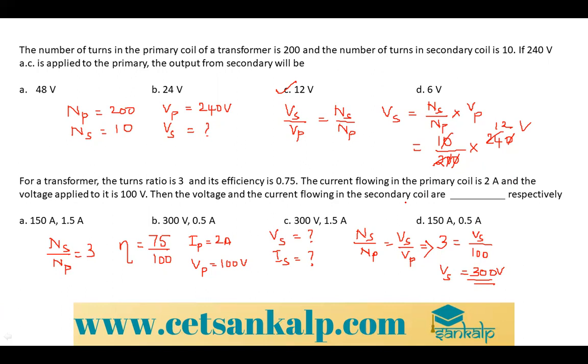Okay, for that you have the formula eta is equal to P out by P in, but P out now I can write it as Vs Is divided by Vp Ip. Okay, eta is nothing but 75 by 100 is equal to Vs. Vs already find out ಮಾಡಿದ್ದೀವಿ ನಾವು.